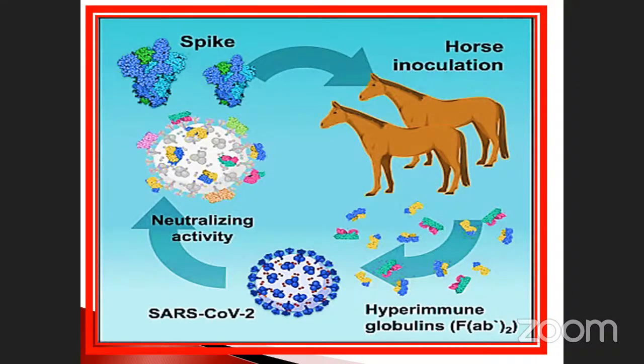Protein molecules taken or isolated from the viruses or pathogen can be introduced into the horse. That was also done in COVID cases. COVID is already in our world, and we all received the vaccine. That vaccination contains which molecules of the pathogen.